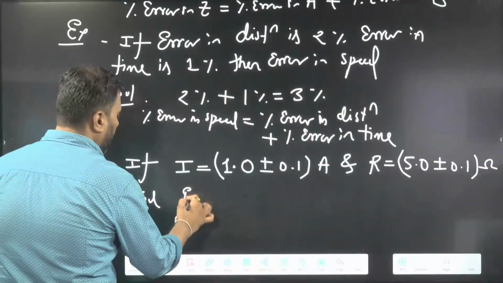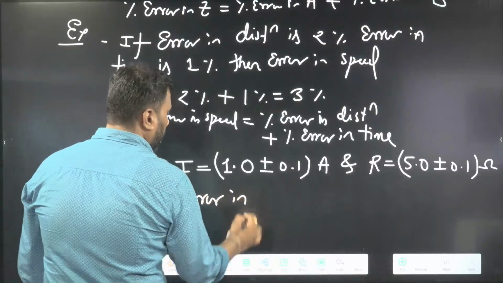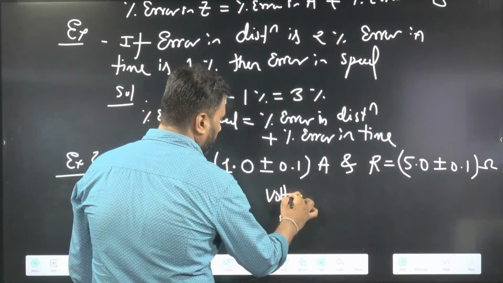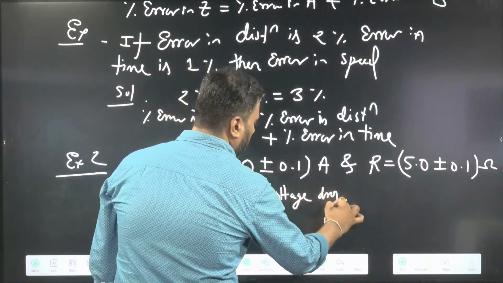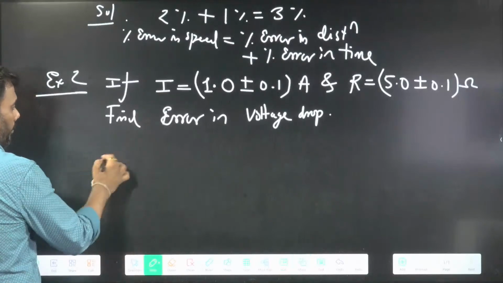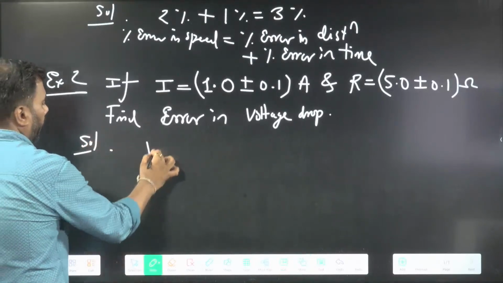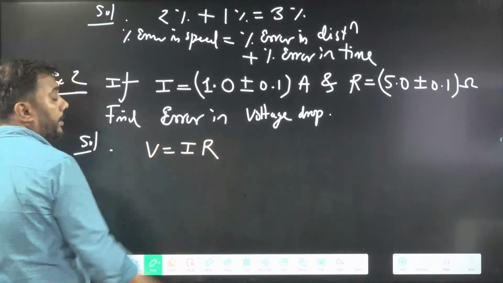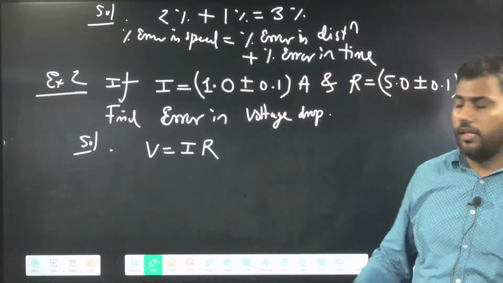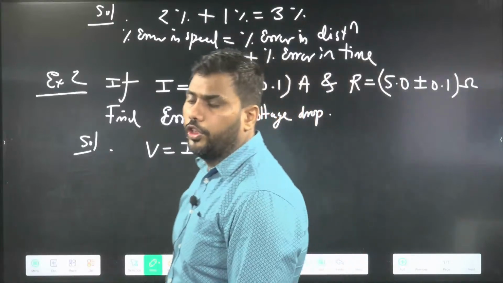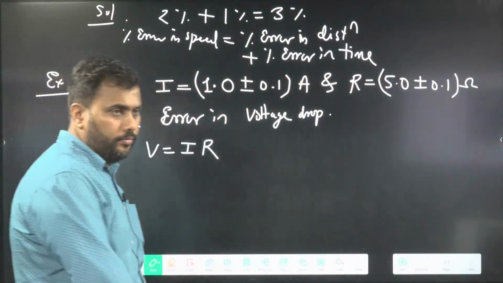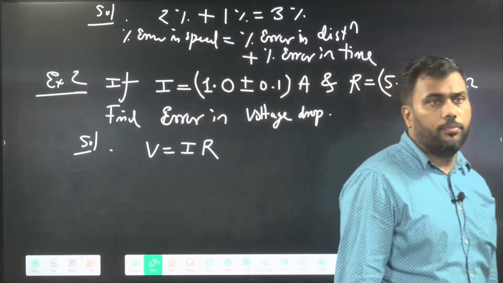Find error in potential drop, voltage drop. Remember, V equal to IR. I can find potential drop using I into R. Try to find me error in potential difference.